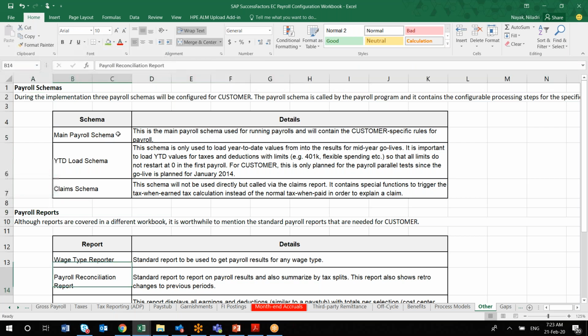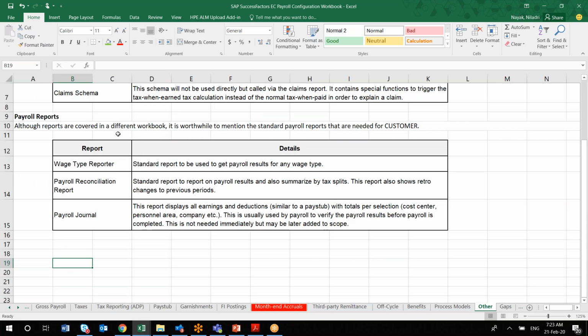The next most important is the reports. There is a different ask for different clients. Whatever standard reports are provided by SAP, like the wage type report or payroll reconciliation report, are among the most critical, along with the payroll journal reports. These are the standard reports which are available. Along with this, if the client asks for some specific reports, then you have to sit with your ABAPer. Generally those reports can be created using ABAP, and you can host them in EC payroll from an admin point of view. So those reporting decisions will be captured here.